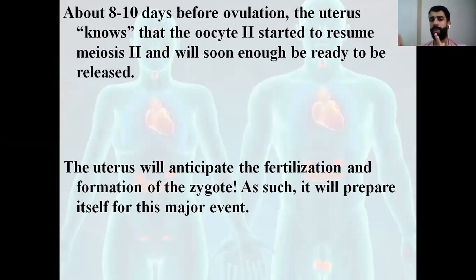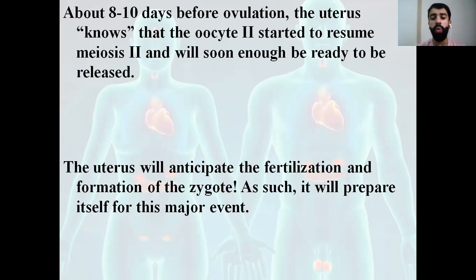About 8 to 10 days before the ovulation, the uterus will know that oocyte 2 will start to resume meiosis 2. This is related to the oogenesis. That's why I told you that we have to study the notes in order, and you should not skip them. So the uterus will know that oocyte 2 will continue meiosis 2, and it's going to be ready to be released out.